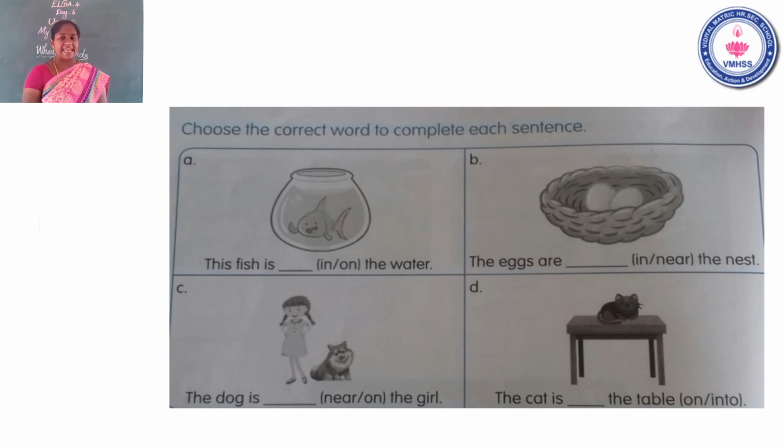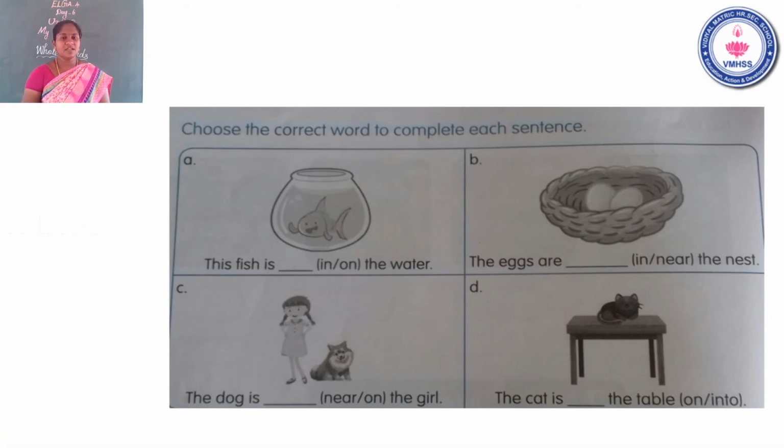Question number 1A. Look at the picture. What do you think? See the first picture. What is this? This is the bowl. Okay, bowl. What is inside of this bowl? Water. Next, fish. Okay, children, listen. Now I will read the sentence. This fish is dash the water.